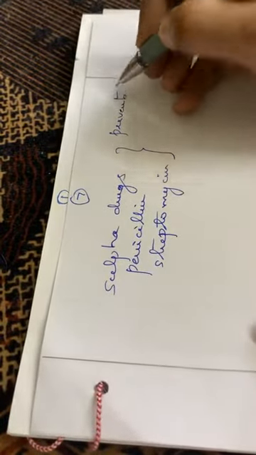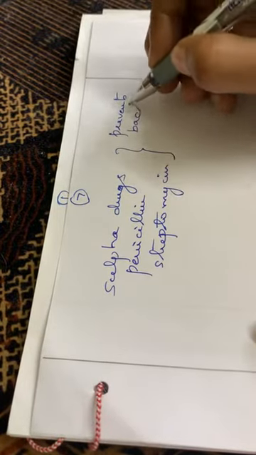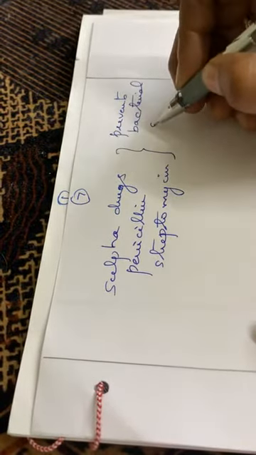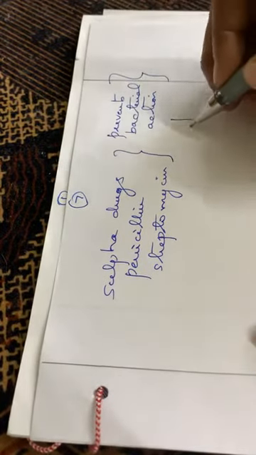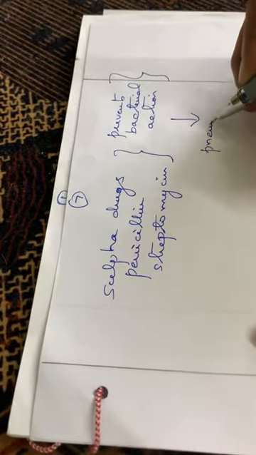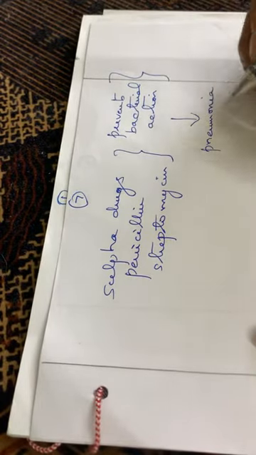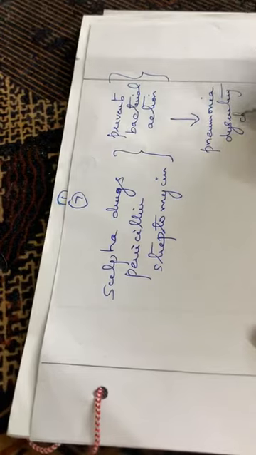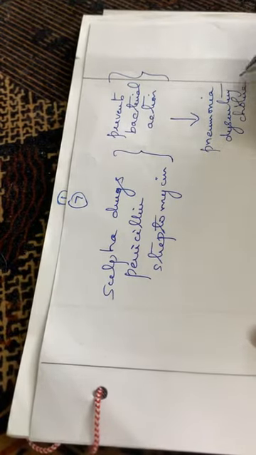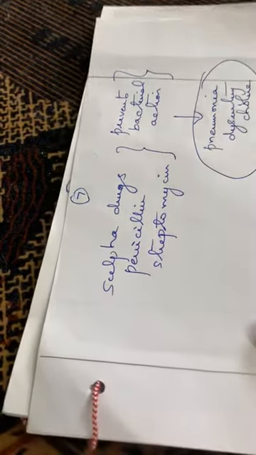Usually these are drugs which are given for certain diseases. So these drugs prevent bacterial action, and they are effective in treating pneumonia, dysentery as well as cholera.